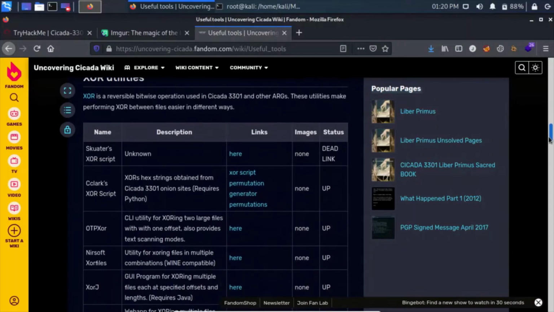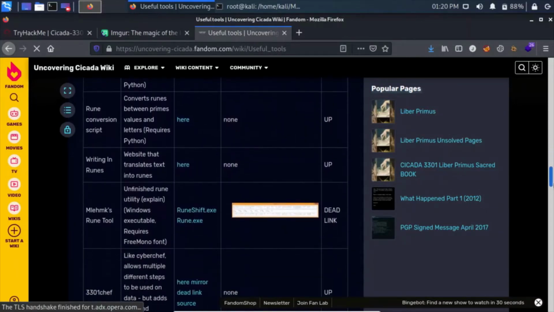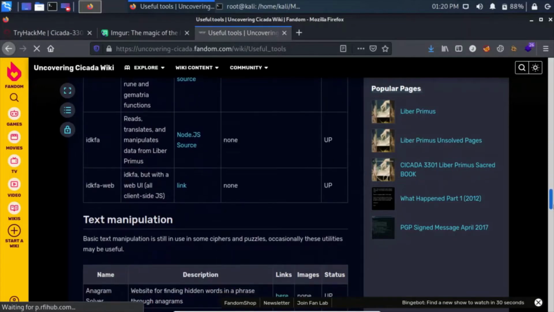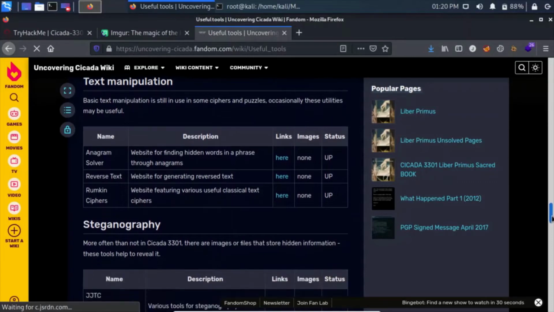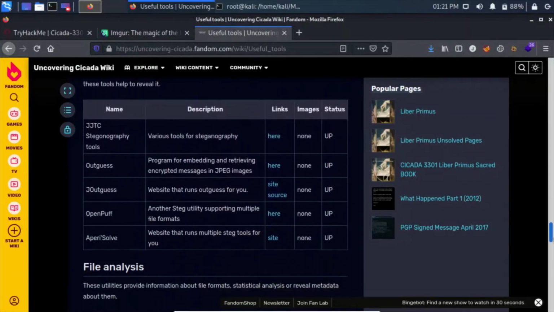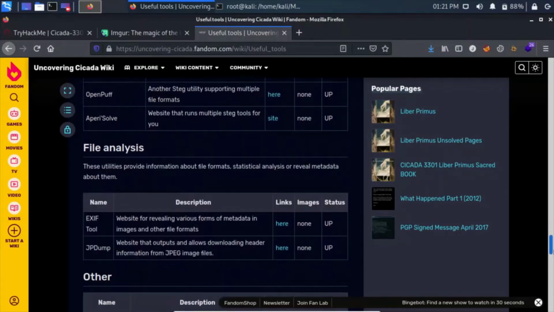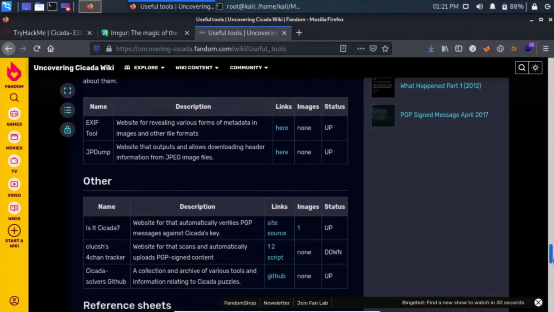We already used it. Text manipulation, anagram solver, Argus, file analysis. ExifTool is for seeing the metadata, as you can see.